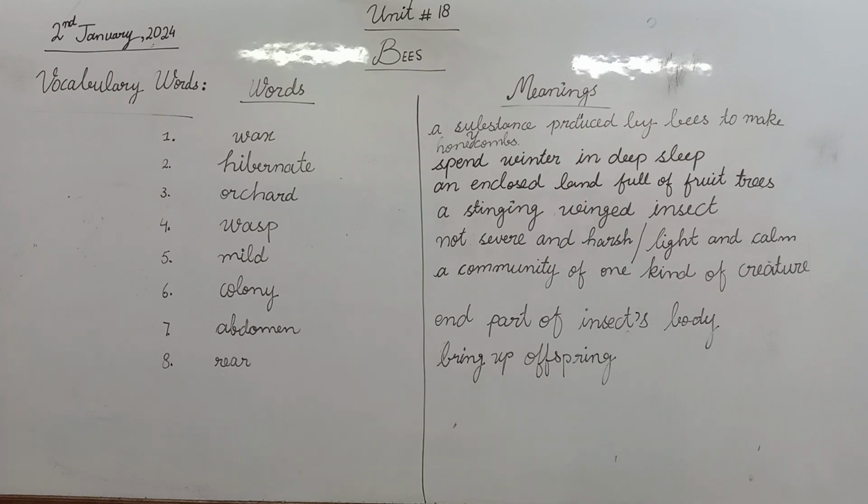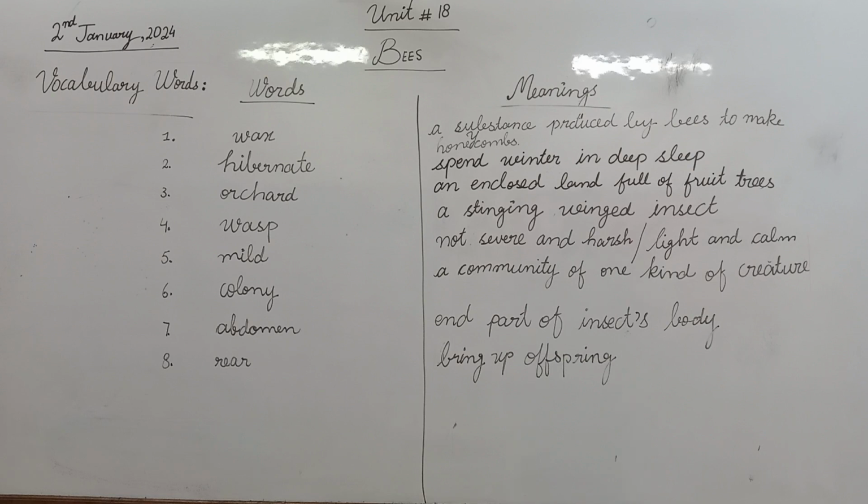And the fifth word is mild. Its meaning is not severe and harsh, and definitely the thing that will not be severe and not harsh, it will be calm and light. And the sixth word is colony. We commonly use colony words for our human colonies, and in the same way, colony means a community of one kind of creature that lives together, that work together for the same purpose.